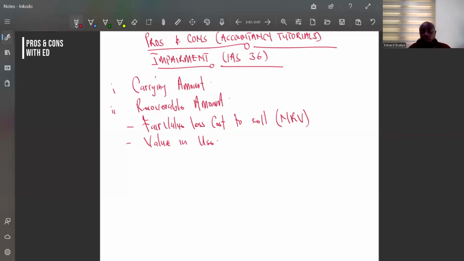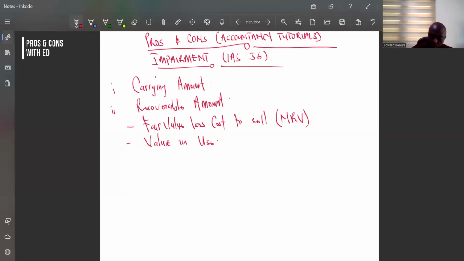Because the current amount is in today's terms, right? And the fair value less cost to sell, we are talking about it today, that if we should go to the market, how much are we going to get? So it means that we need to get the value in use also in today's terms so that we can do a proper comparison.